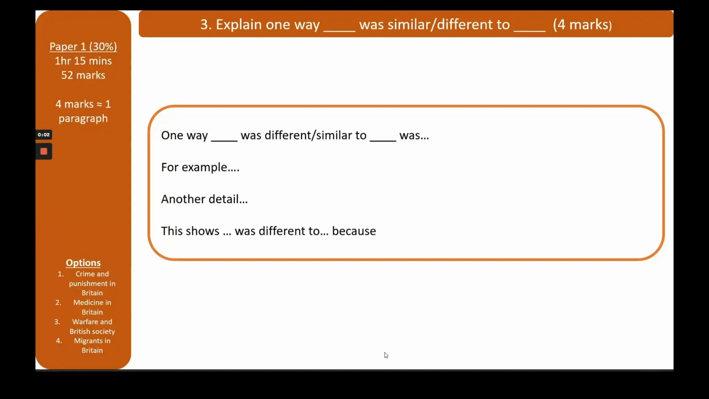The first question of crime and punishment is the third question on the exam paper, and it always says explain one way something was similar or different to something else. It's worth 4 marks, so you know by now that it's roughly 1 paragraph. So always start it off by stating the similarity or difference, depending on whether it's asking you to state a similarity or a difference. Give an example, give a detail, and then sum it up at the end.